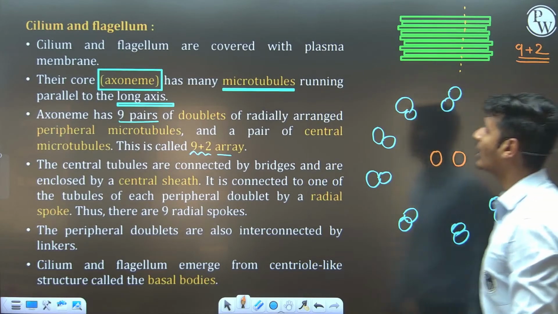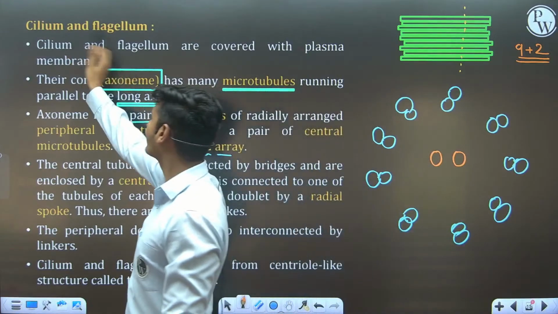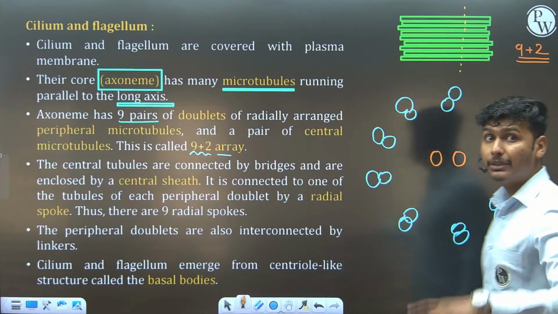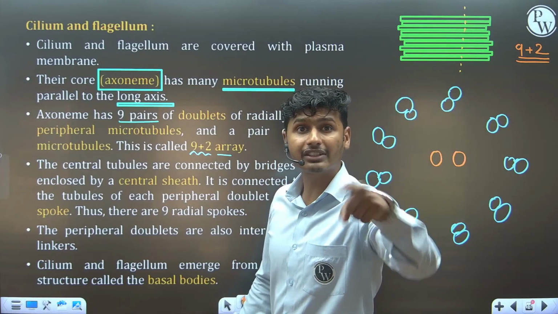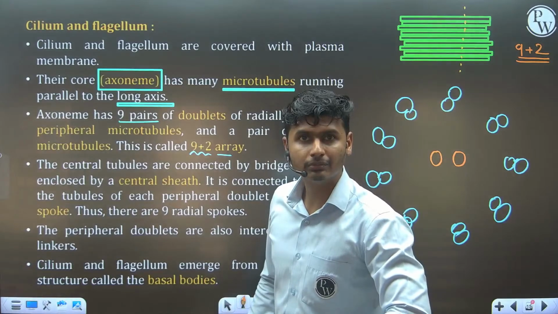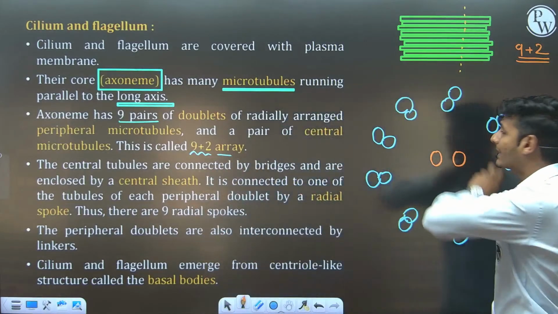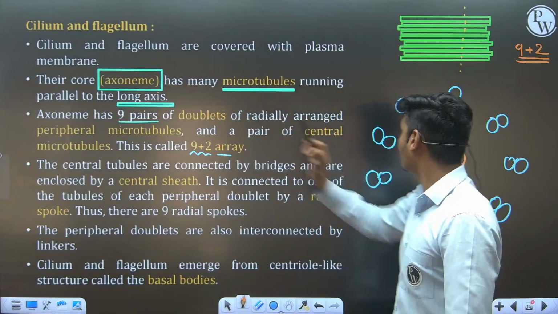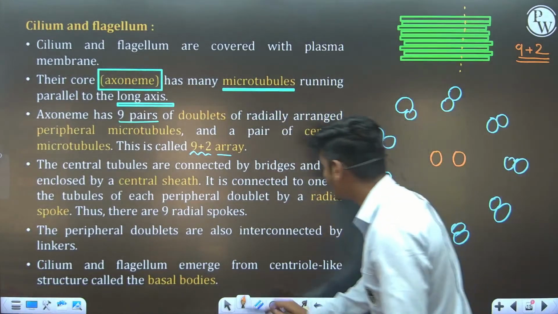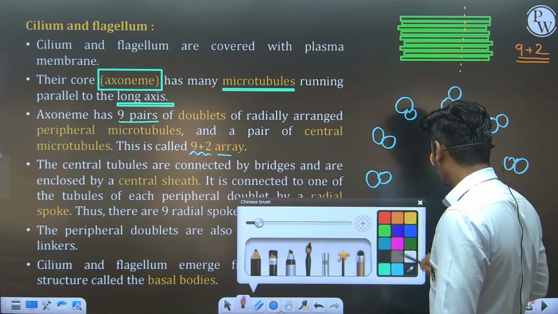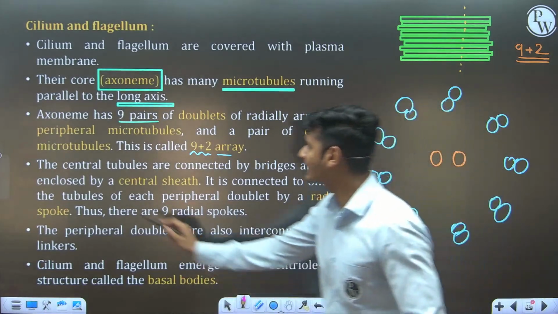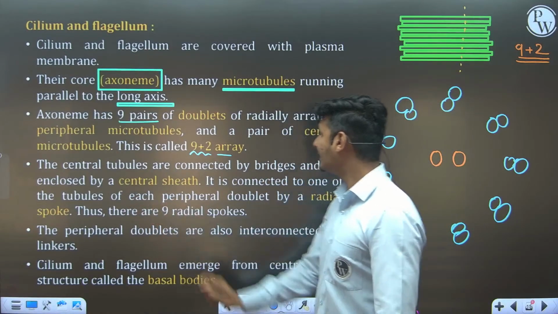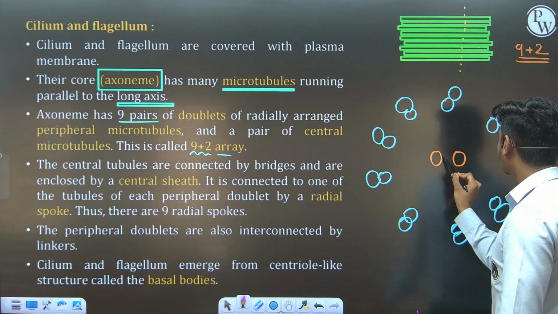If they ask you the question, what is the arrangement of cilia and flagella, you have to answer 9 plus 2 array. If they are asking you about the centriole or centrosome, it is only 9 plus 0. There is no central microtubule in the case of centriole and centrosome, but in the case of cilia and flagella there are 2 central microtubules. Just try to read the point and understand the concept. The central tubules are connected by bridges and enclosed by the central sheath. So this is connected by bridges.